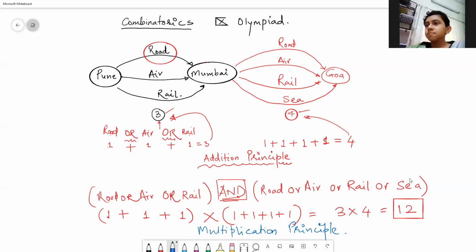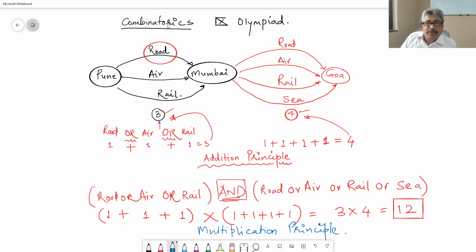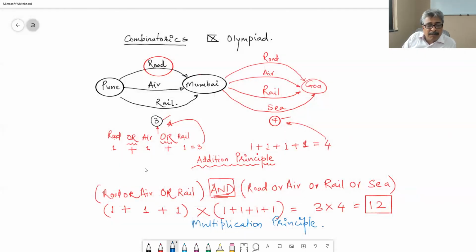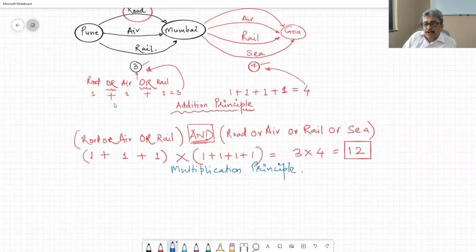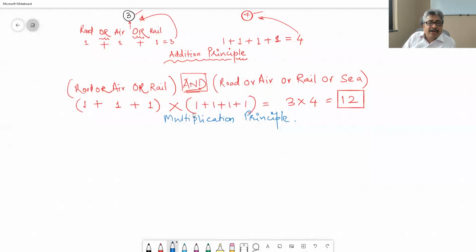So the mechanism is going to be: I will write the question on the board. You also need to copy it simultaneously. Then I will give you a little time to solve. Then you should show me the answer. I will say whether you are right or wrong. If it is a very easy question, I might not solve it, I will just record the correct answer. And if it is a little difficult, I will explain how to solve. So let us do the first question.